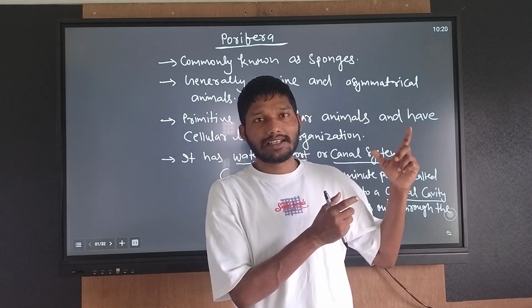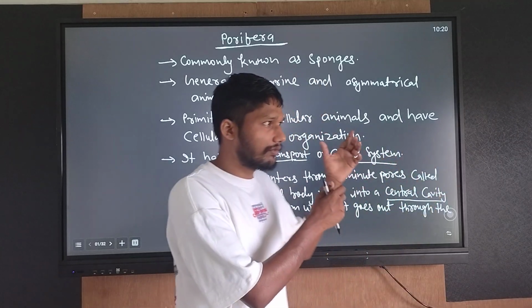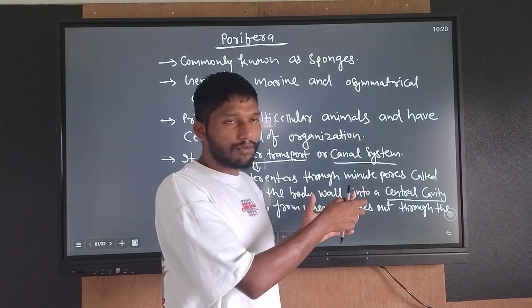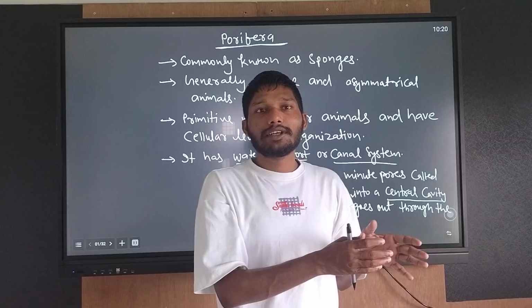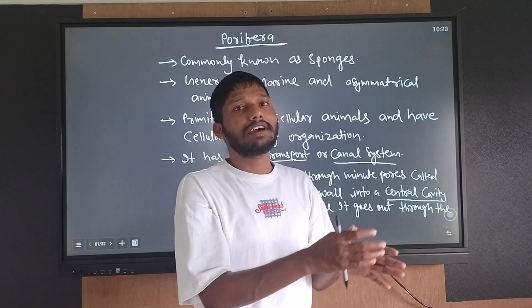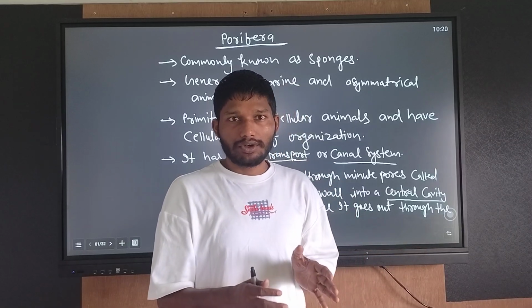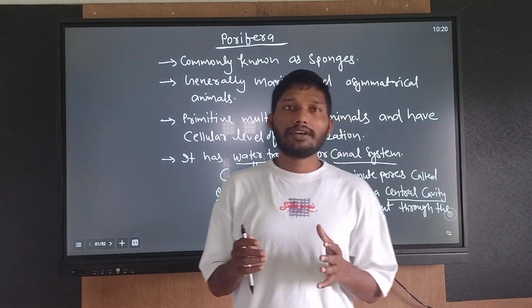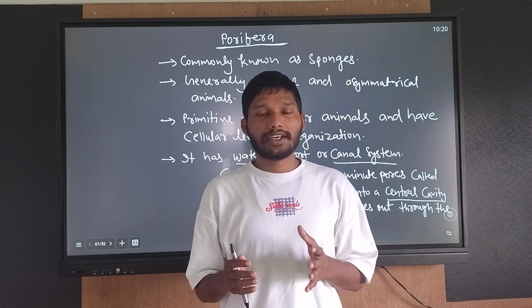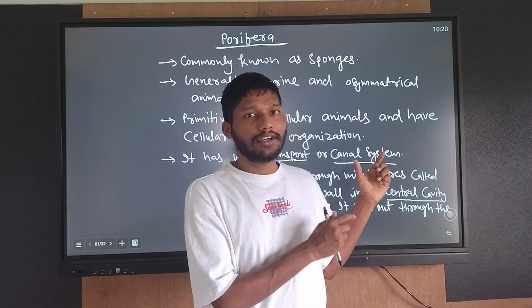When I gave you the mnemonic, I also mentioned which phyla are invertebrates or non-chordates, and which phyla are chordates or vertebrates. In this video, I will discuss all the non-chordate phyla or invertebrates.